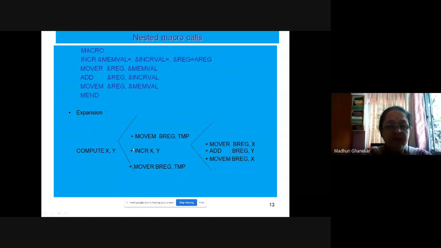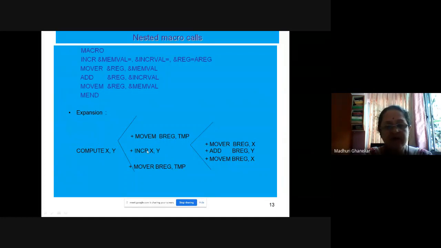We are attaching a plus sign. But remember, because it is LIFO, last in first out, INCR is the last in the macro call, so it should be expanded first.